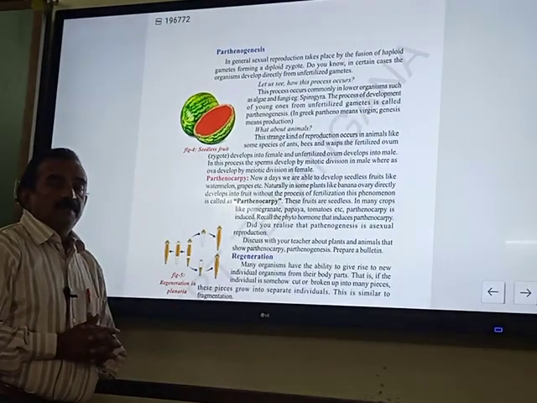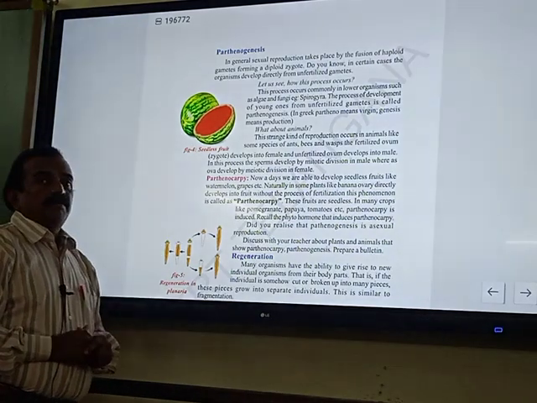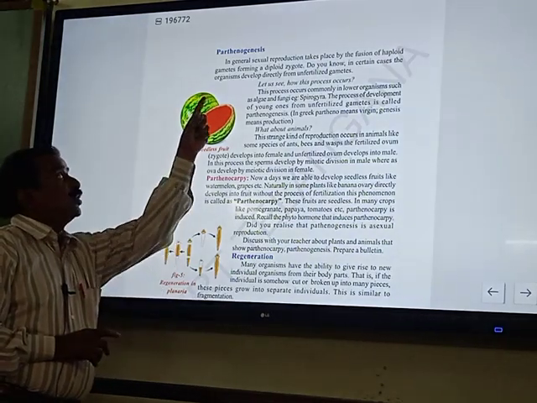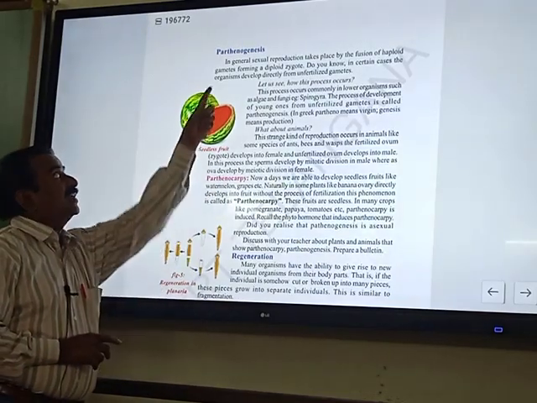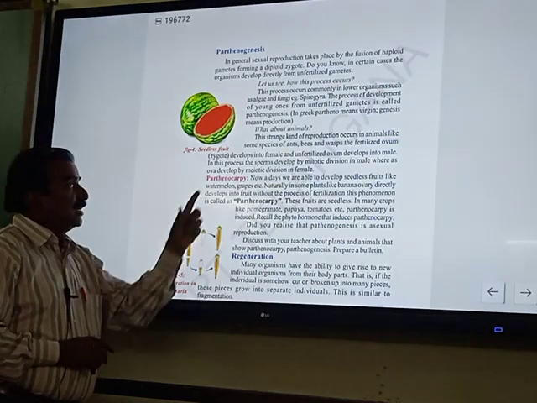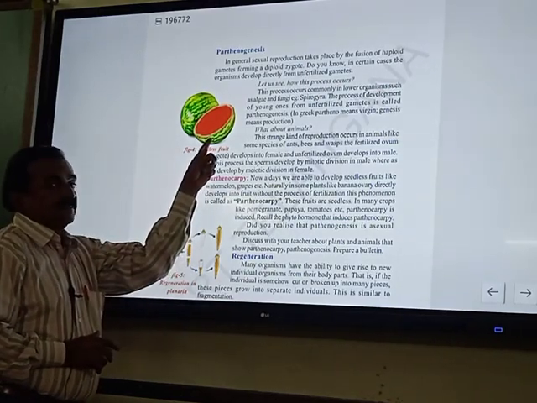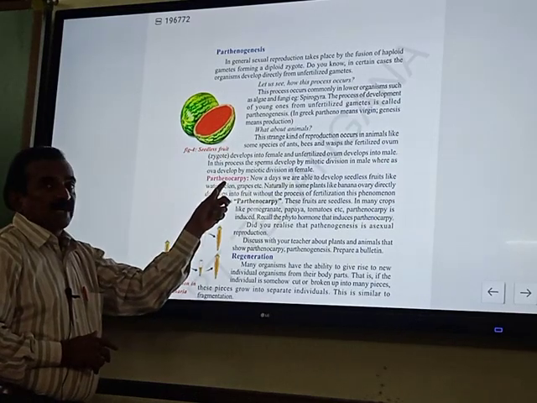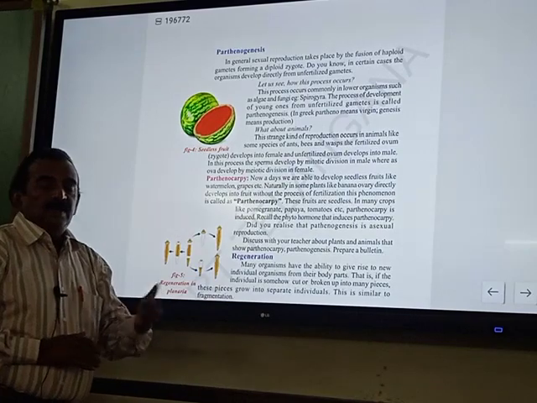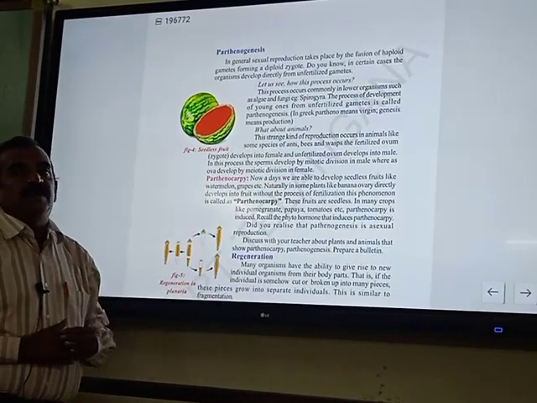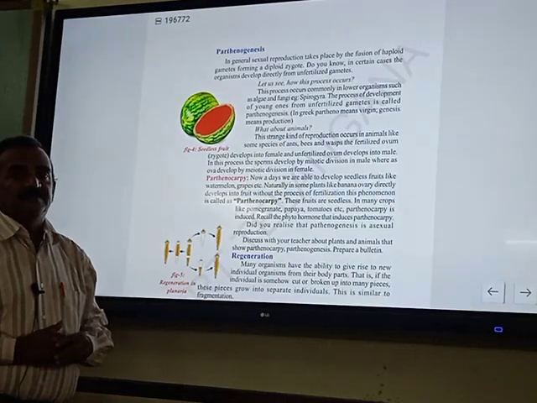Here on the interactive flat panel you are observing what? A heading that is called parthenogenesis and also parthenocarpy. Two headings are there. Parthenogenesis is there, parthenocarpy is there. And this is watermelon, seedless fruit, parthenocarpy, but not parthenogenesis. Now we are discussing what is parthenogenesis and also what is parthenocarpy.